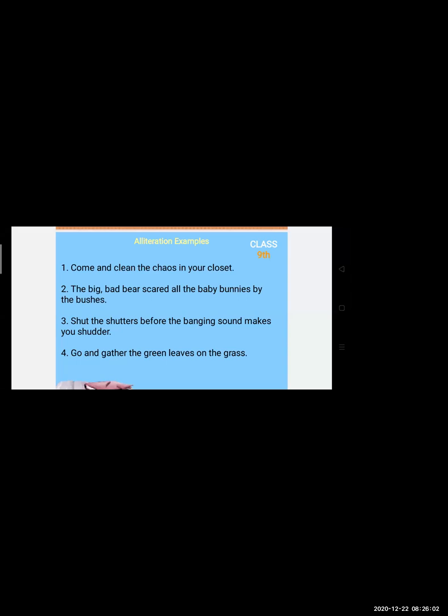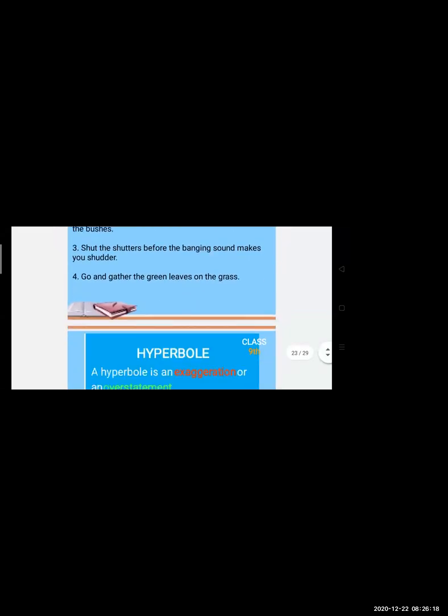The third one, shut the shutters before the banging sound makes you shudder. Again, the alphabet S is repeating. Go and gather the green leaves on the grasses. So this was some examples of alliteration.